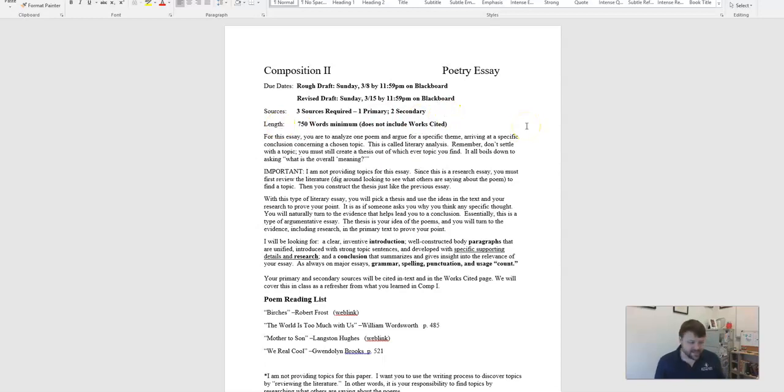750 words minimum, and that does not include the works cited page. Heck, your works cited page is probably only 100 words or so, maybe 200. Count your essay, not the works cited page. And don't forget, 750 is the minimum. If you're just hitting 750 with 2 secondary sources, you need to go back and evaluate what's happening in your body paragraphs. Everybody should go beyond 750.